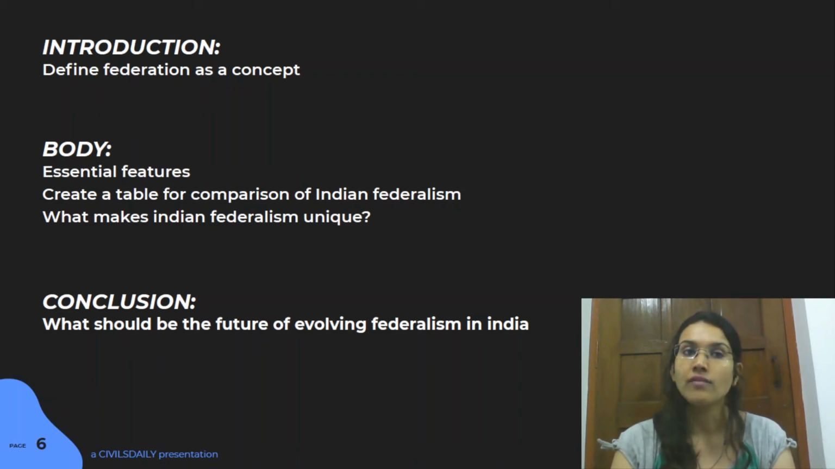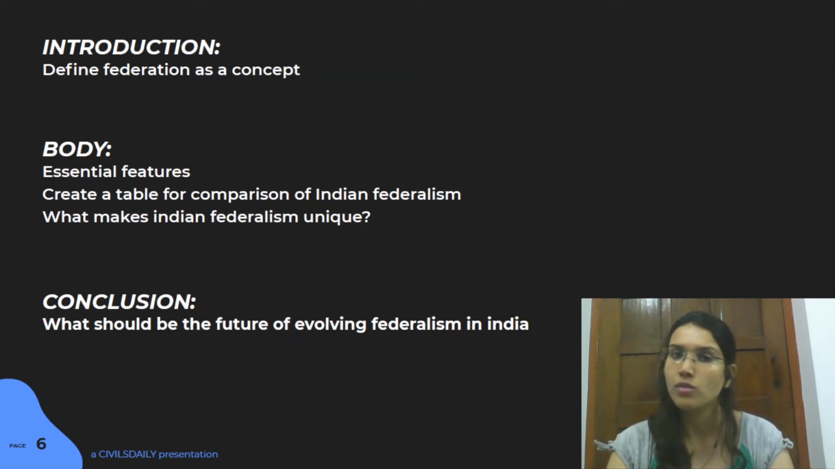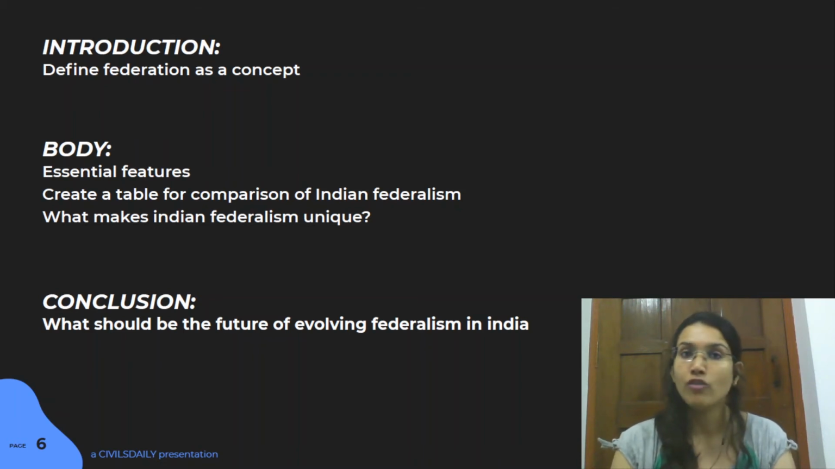Then in our body, we're going to take care of the first portion where we talk about the essential features. So draw a diagram, list those particular features and write a bit about them. These essential features could be, say, dual government. You can talk about citizenship rights also. You can talk about the distribution of power between the center and the state, the supremacy of courts, the supremacy of the constitution and the independence of judiciary. All these ideas are very important to federation as a concept.